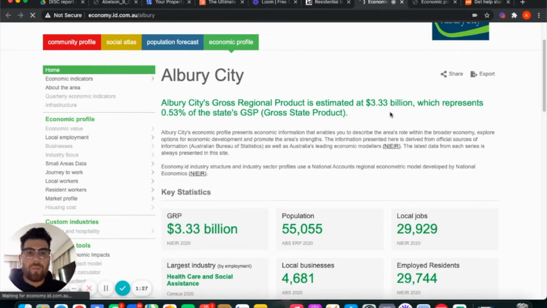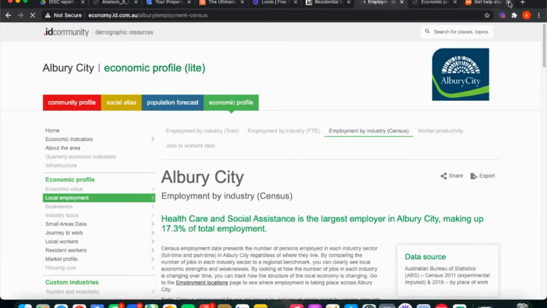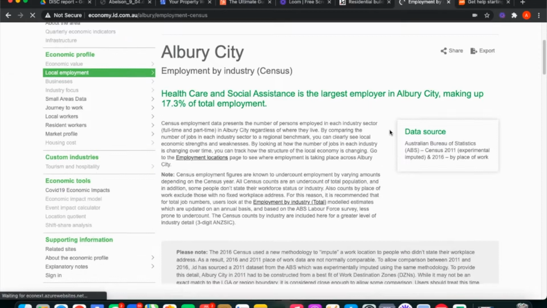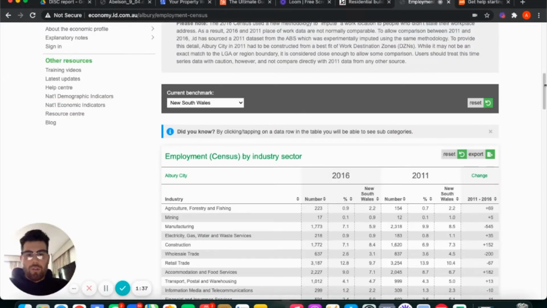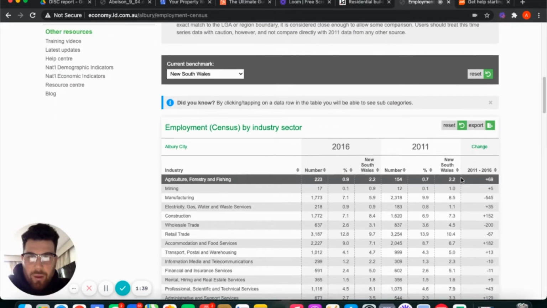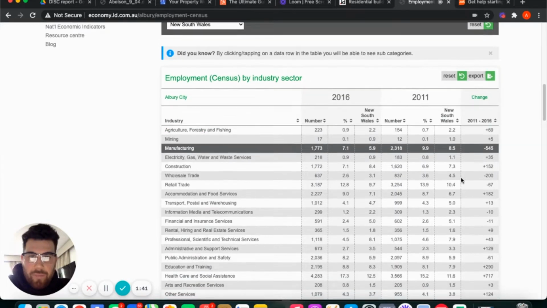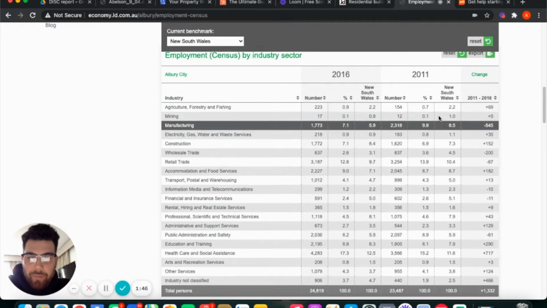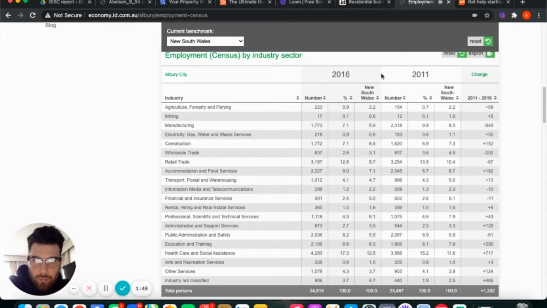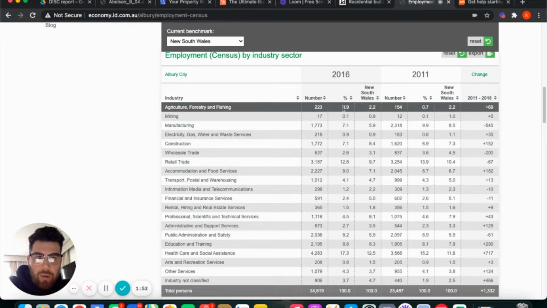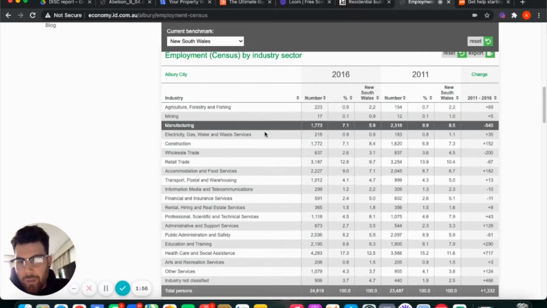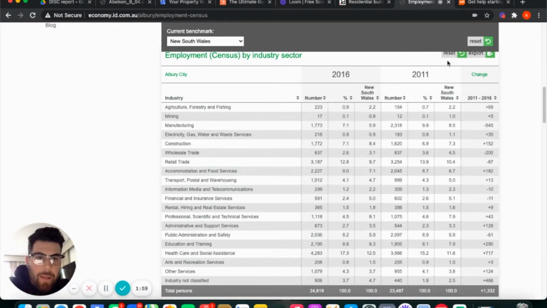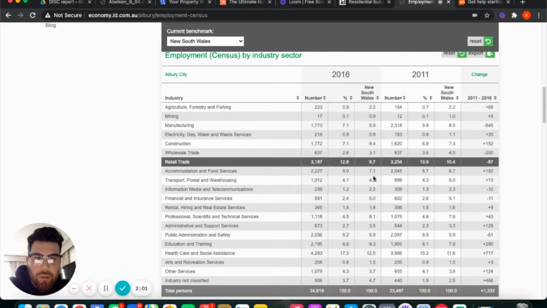Now, once this loads, here we go. It's going to load up the current information we can gather for this particular location. Now, we can see the percentage of the agricultural sector in Albury. We can see the mining, manufacturing, etc. Now, this is the state average of New South Wales.